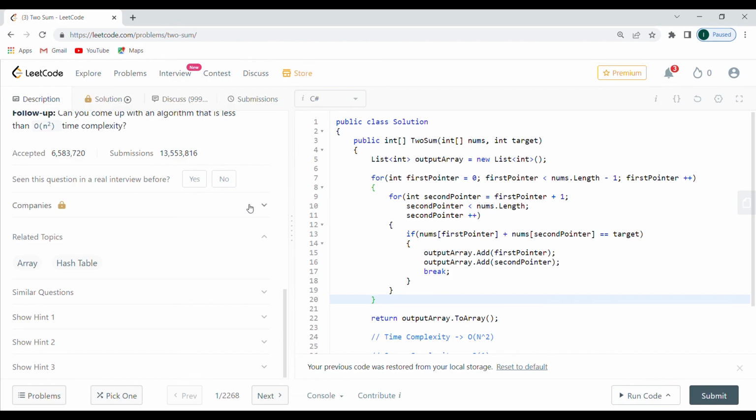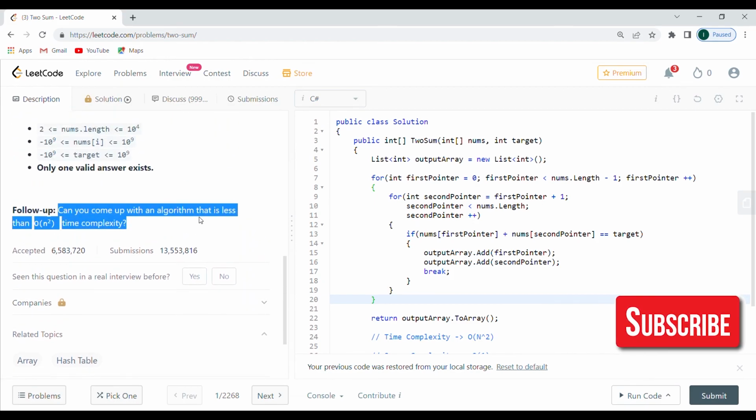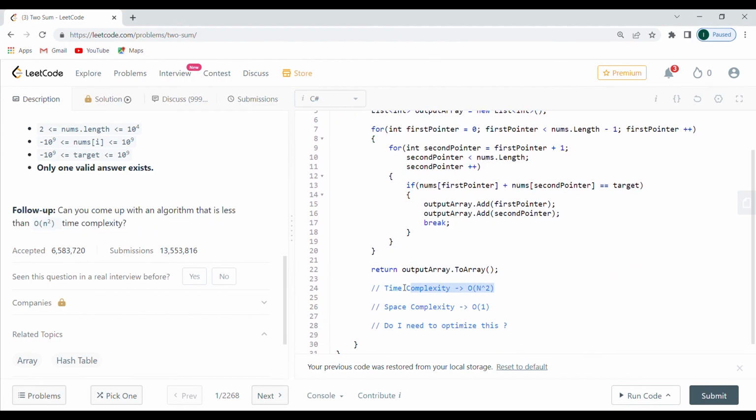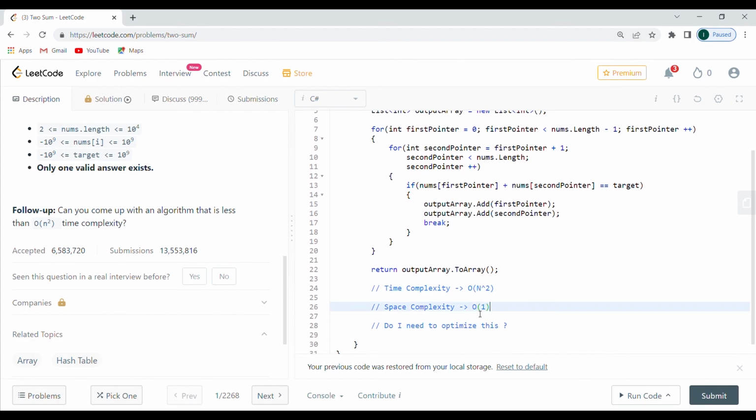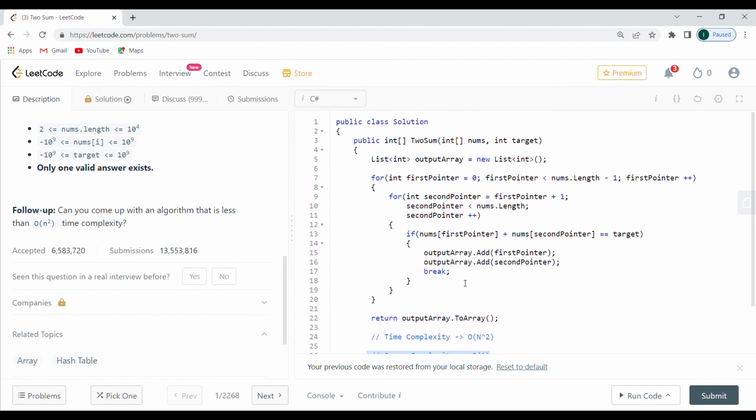And here, the follow-up of the question is, can you come up with an algorithm that is less than n squared time complexity, right? Which is not this one. So next, we're going to do the optimized algorithm, and it's going to go linear time and linear space complexity, but you have to sacrifice one for the other.